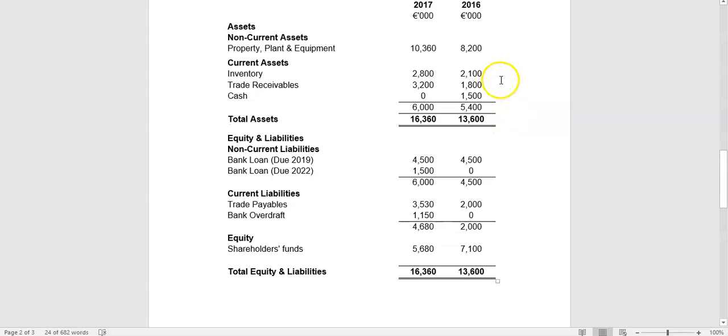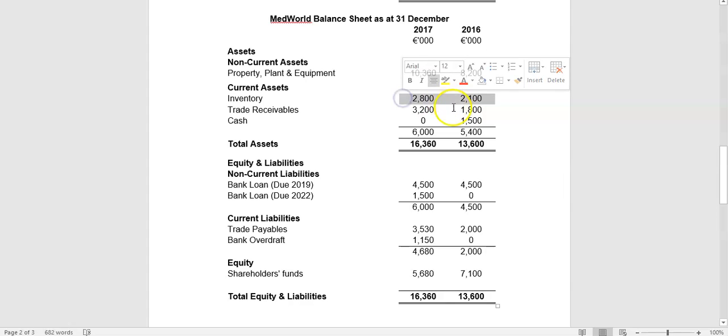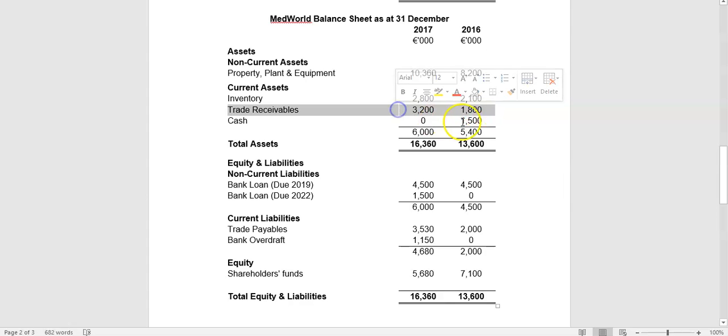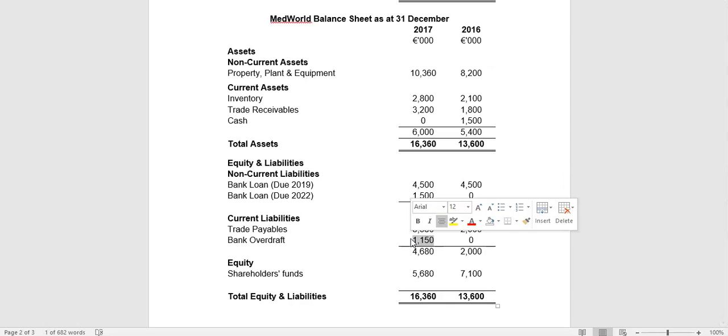In the balance sheet, you can see big investment in property, plant and equipment, which we know is reflected in the new facility that was spent 2 million on in 2017. Inventory is going up, trade receivables significantly going up, and cash has gone from 1.5 million in cash to 1.1 million in an overdraft. So that is a decline of 2.6 million in cash. You went from positive 1.5 million to negative 1.1 million. So again, there's a huge drain in cash here.